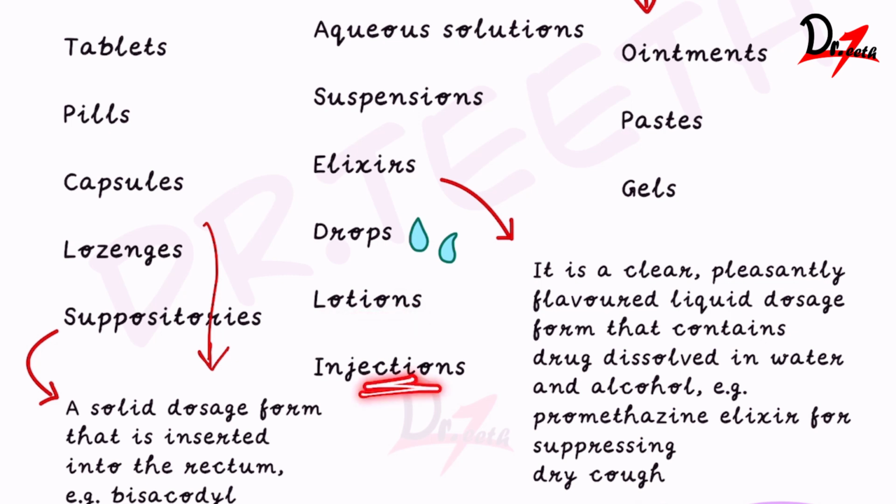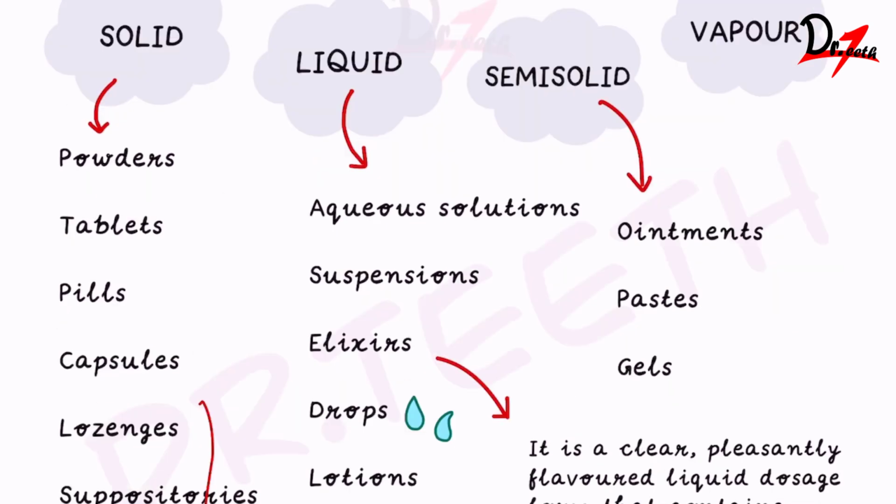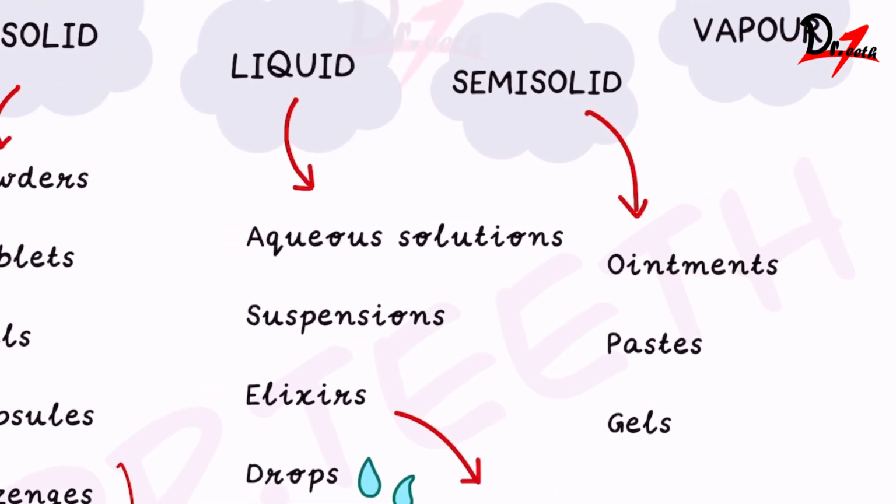Then we have injections. Everybody knows about injection. We have a sterile solution. It can be in an oily medium or a watery medium and we give it IM, IV, subcutaneous. Okay. Now we come to the semi-solids. Then we come to the ointments. Now ointments, you have to apply on the external surface of the skin or eye or nasal mucosa. We apply ointments on the exterior like skin, ear, eye, and these are greasy.